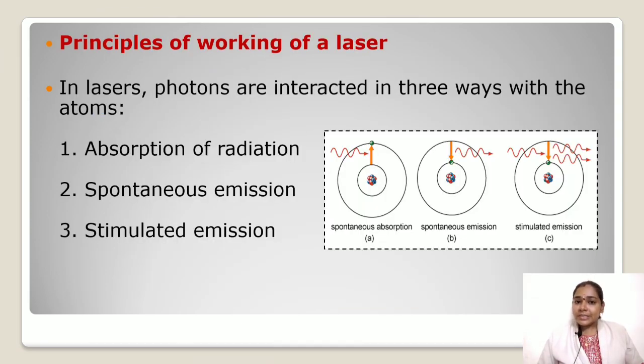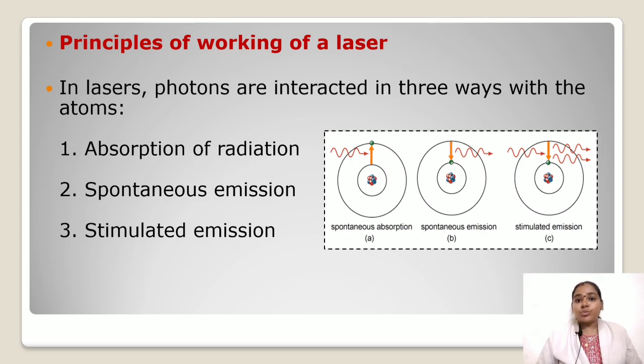Now we are going to discuss the principles of laser. Now we consider an assembly of atoms in materials which is exposed to light radiation. It means here light is considered as photons with energy hv. Here h is the Planck constant and v is the frequency of light. Generally in lasers, three different processes occur when the photons interact with the material.